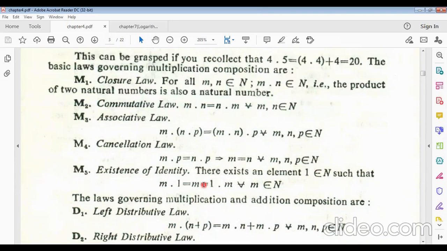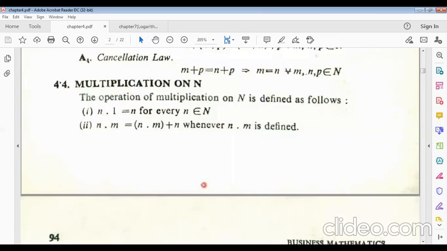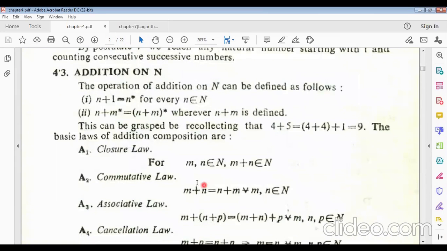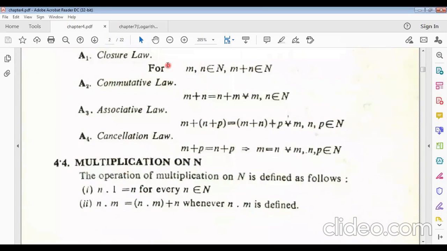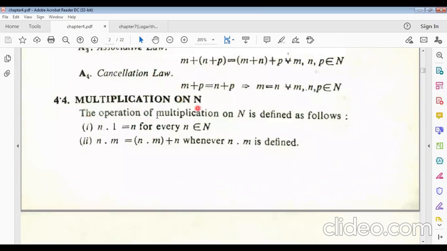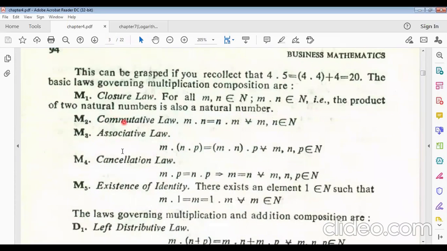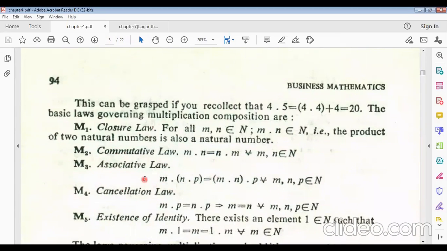And these two properties are actually properties of natural numbers. This is addition on N, four properties, and this is multiplication on N, five properties. So very important for you, the properties of natural numbers.